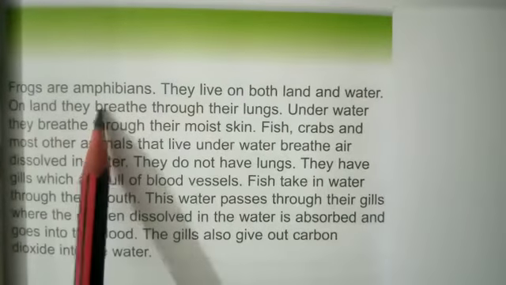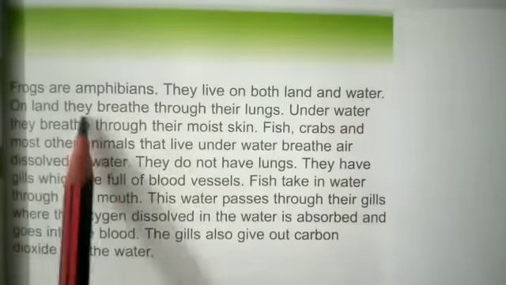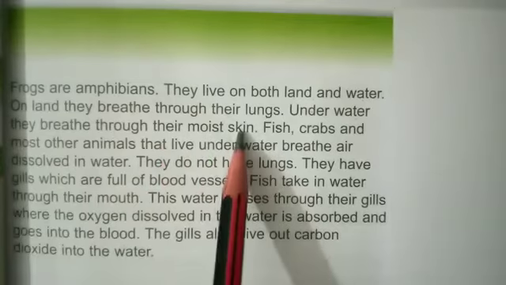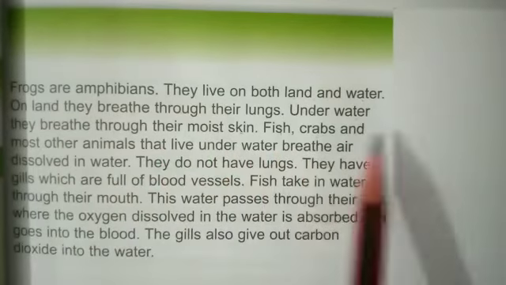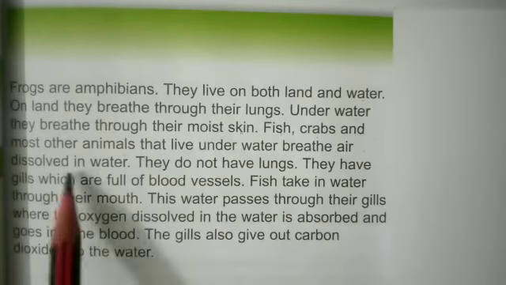Frogs are amphibians. They live on both land and water. On land, they breathe through their lungs. Underwater, they breathe through their moist skin. Fish, crabs, and most other animals that live underwater breathe air dissolved in water.